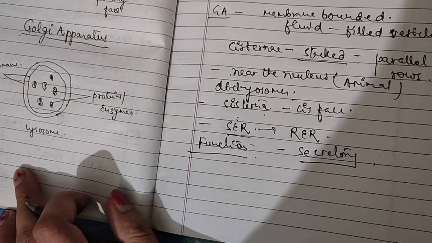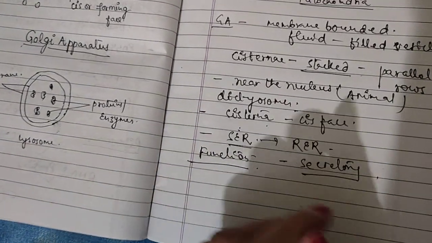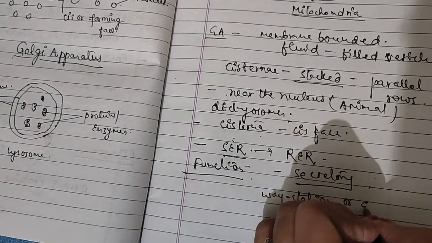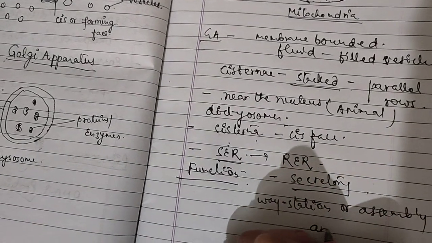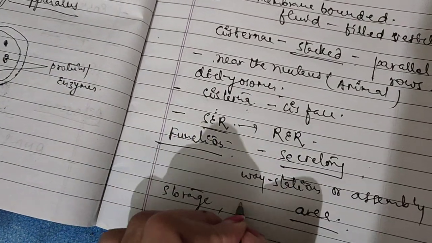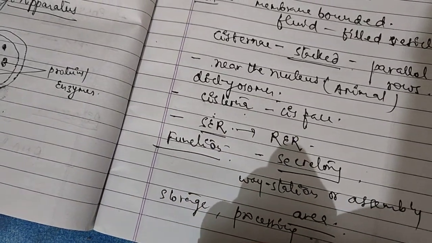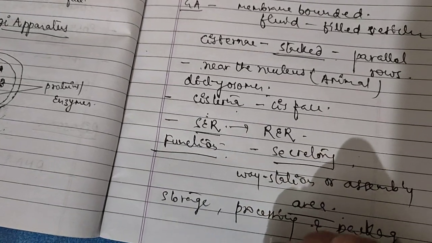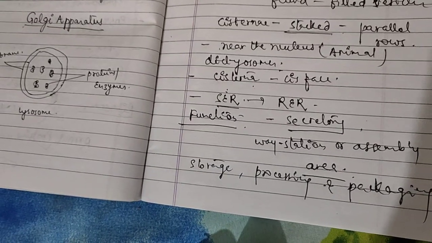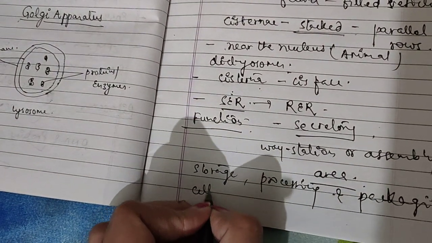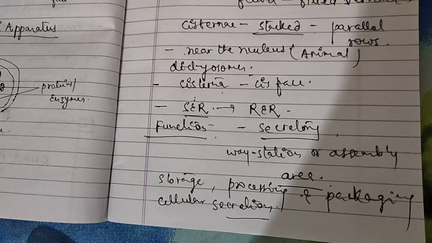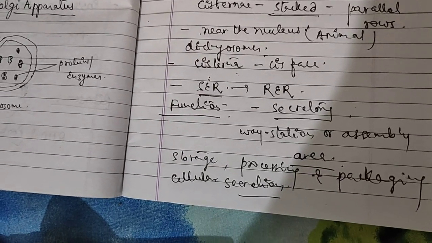The Golgi apparatus acts as a weigh station or assembly area for storage, processing and packaging of cellular secretions. Packaging is the main function. Whatever is secreted by other cell organelles is stored, processed and packaged by the Golgi apparatus.